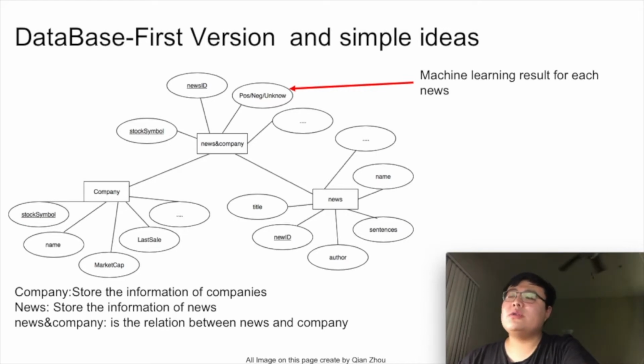But because of this news, the price of Microsoft will go down. So we set the stock symbol and the news ID as the foreign key for this table. In the future, we will use machine learning to analyze the influence of each news. That is positive or negative, even unknown effect for each company.